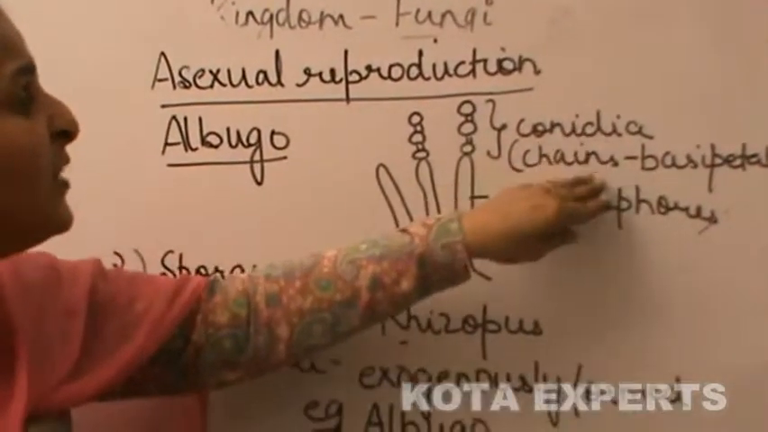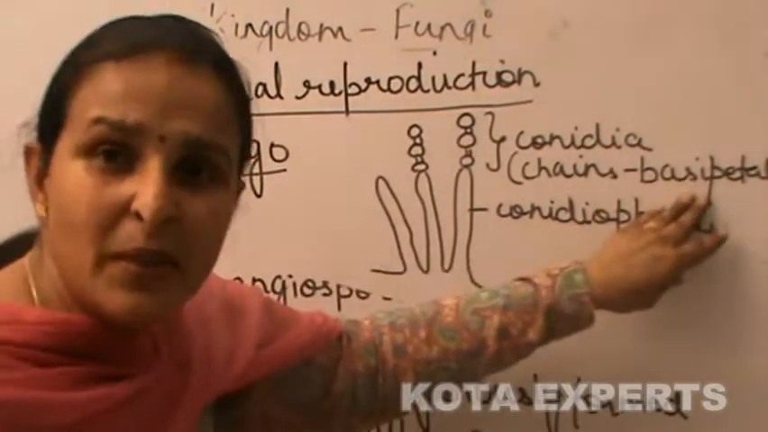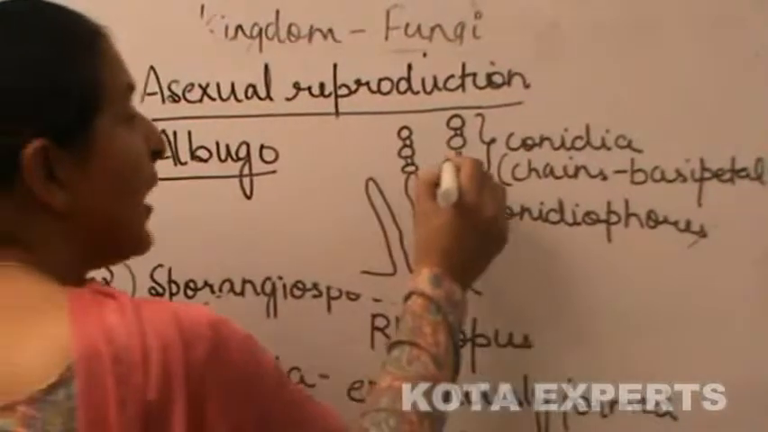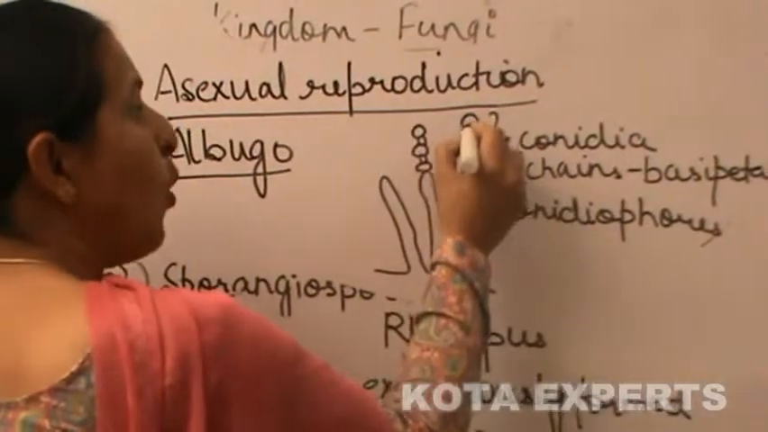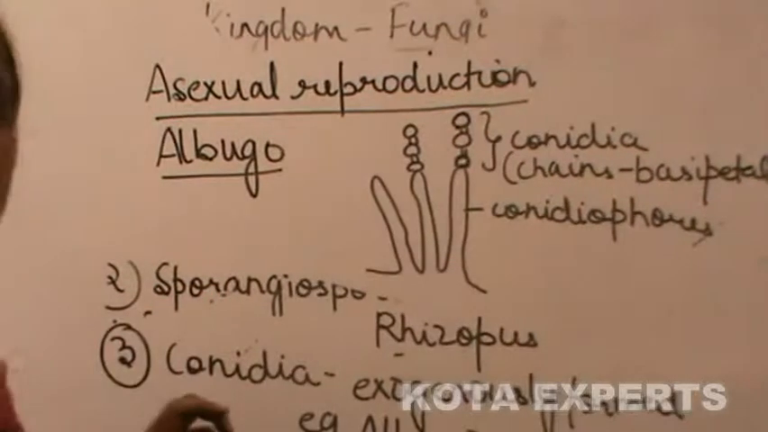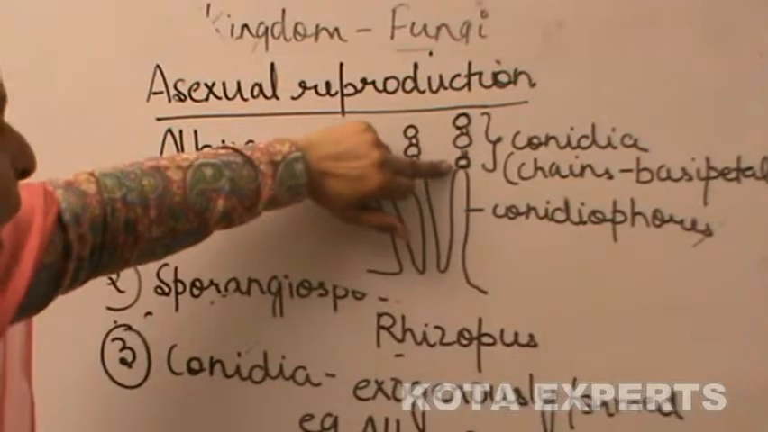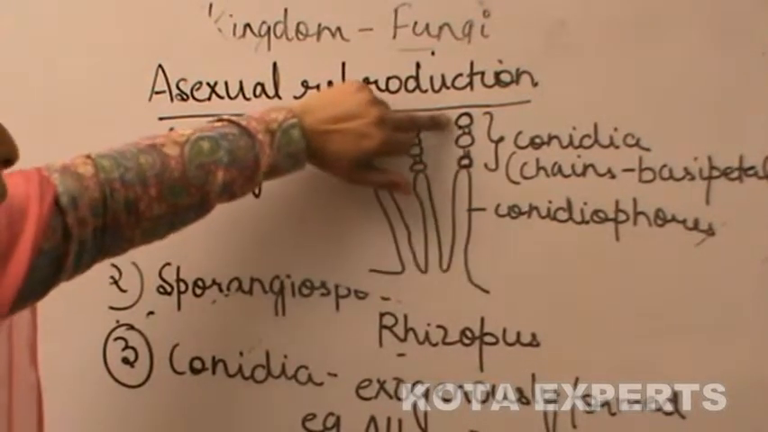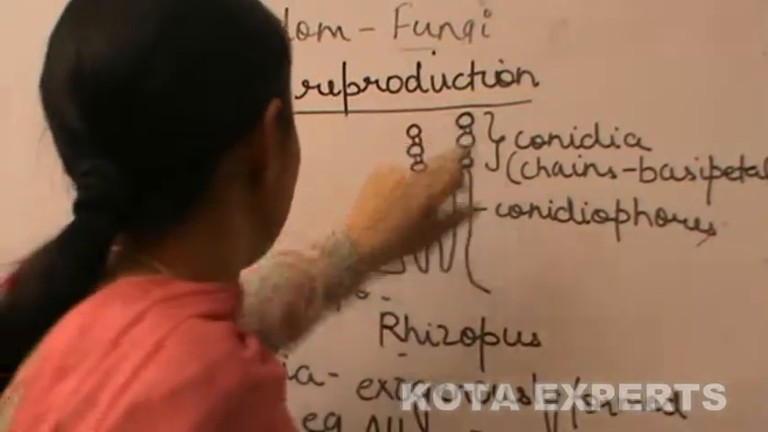That is, the arrangement of conidia is basipetal. Basipetal means the youngest conidia are at the base and the oldest conidia are at the top.